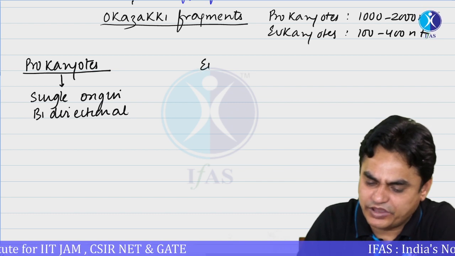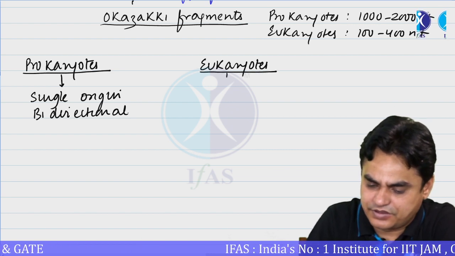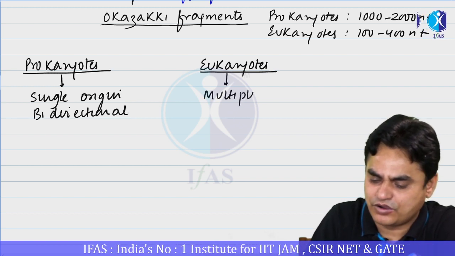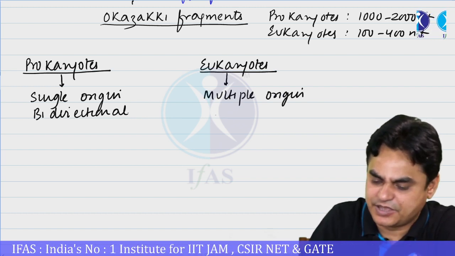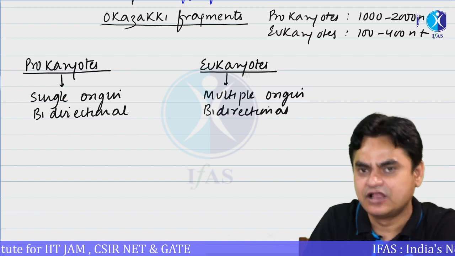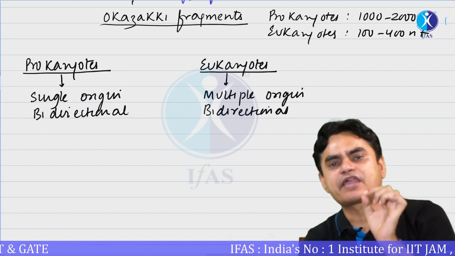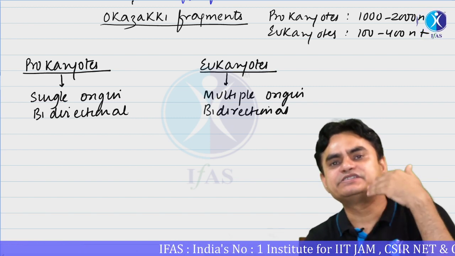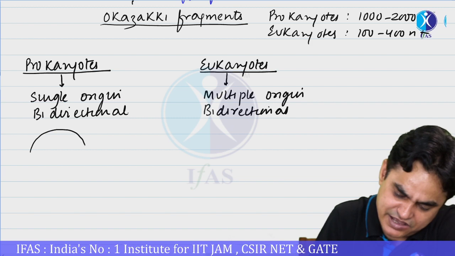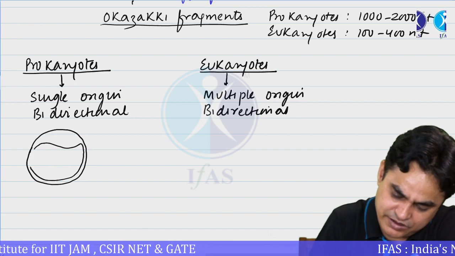While in case of eukaryotes, the replication is multiple origin, bidirectional, because eukaryotes have a comparatively longer genome size as compared to bacteria. So instead of starting the replication from one place, the replication is simultaneously started from multiple places. In a bacterium, the replication is started from a single place and moves in both directions.